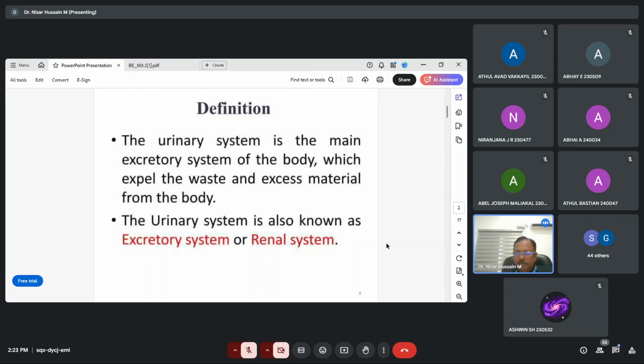Now, is it clear? Please respond. Yes, sir. Okay. This is the urinary system. This is the main excretory system in our body, which expels the waste and excess material from the body. And this is also known as the renal system or the excretory system.